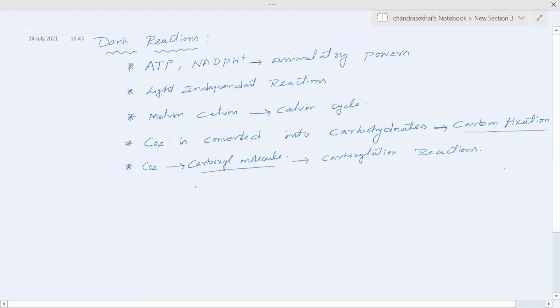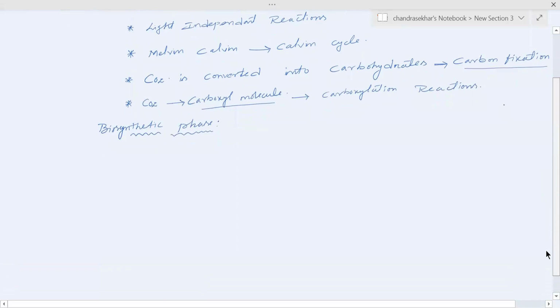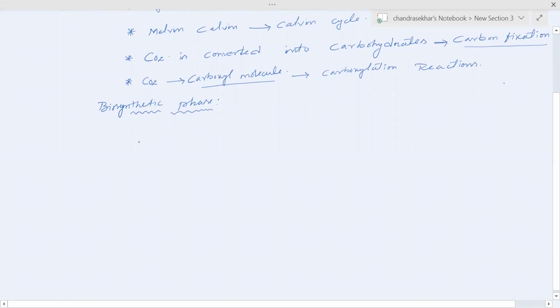Let us discuss how the carbon dioxide is fixed into carbohydrates. Let's move into the concept of the biosynthetic phase of photosynthesis. In this biosynthetic phase, the carbon dioxide is going to be converted into carbohydrates. Let's discuss how the biosynthesis of carbohydrates occurs.